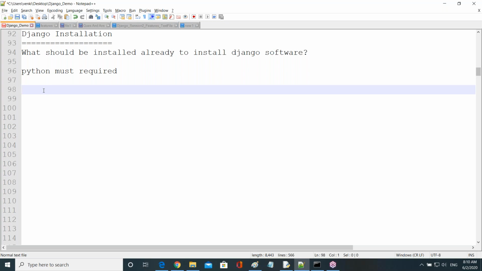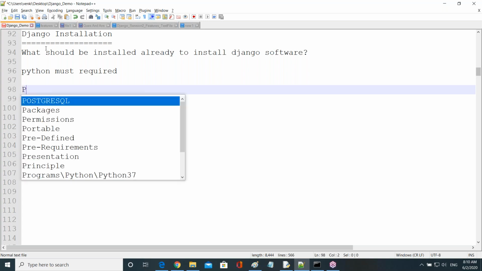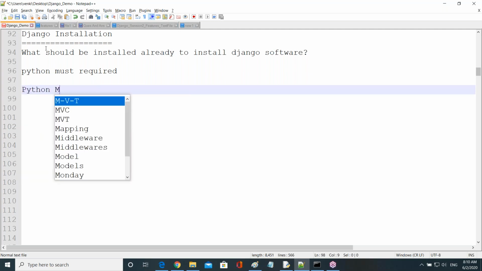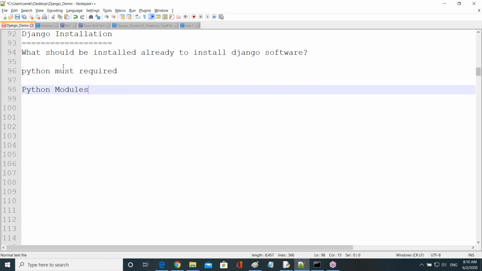Because we use many Python libraries here. We use many Python libraries, which means we use many Python modules. Guys, tell me now, what are the different types of Python modules? How many types are there? I'm giving an introduction to get clarity about this Django installation, so this knowledge is required. Python modules: actually 3 types are there, guys. We can divide them into 3 types.